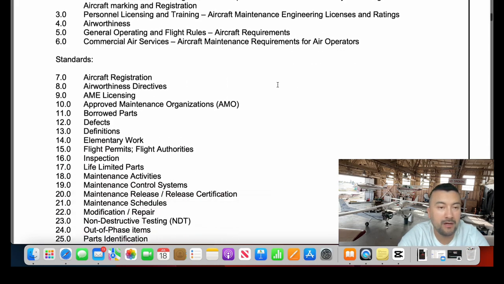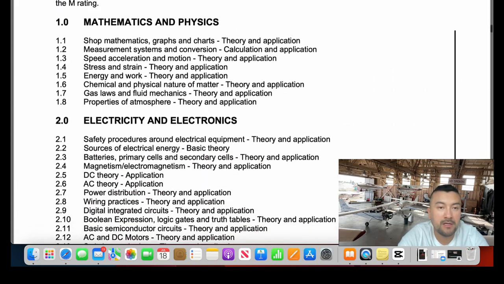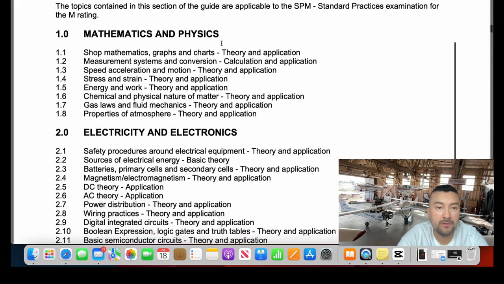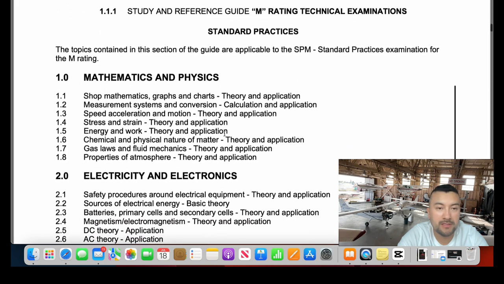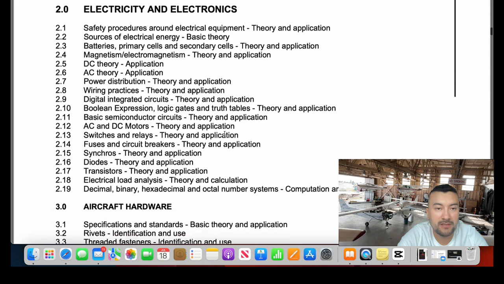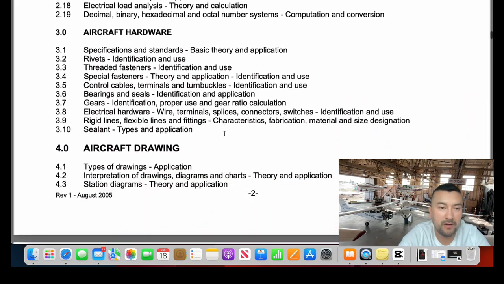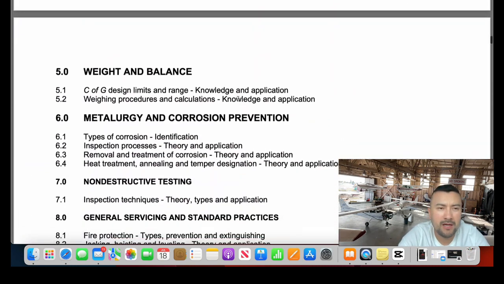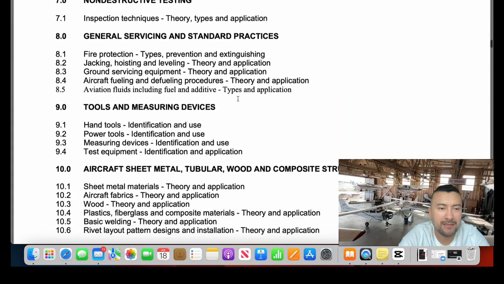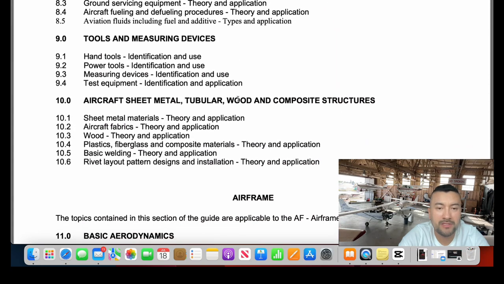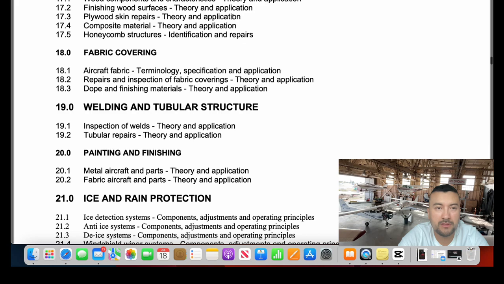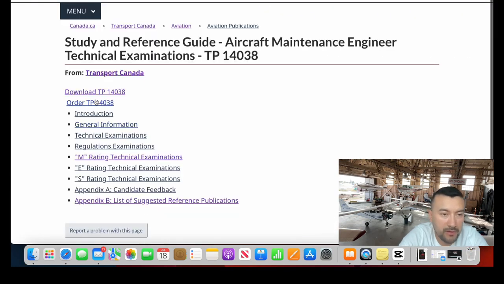So we have here the CARs, the standards. For example, we can check here standard practices, mathematics and physics, electricity and electronics, aircraft hardware. These are some kinds of codes that are designed to understand how the examination works. But right now, that's not so important for us.